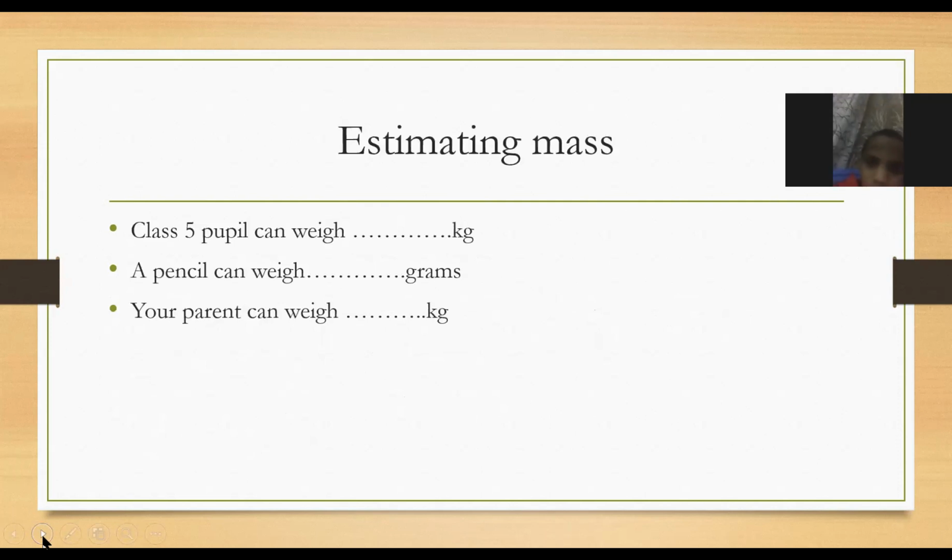Before we work out some questions involving conversion of kilograms to grams, there is something we call estimation, to estimate mass. We want to estimate mass of different objects. For example, a class 5 people can weigh how many kgs? Class 5 people can weigh around 30 to 50 kg. Hapo katikati ya 30 na 50.